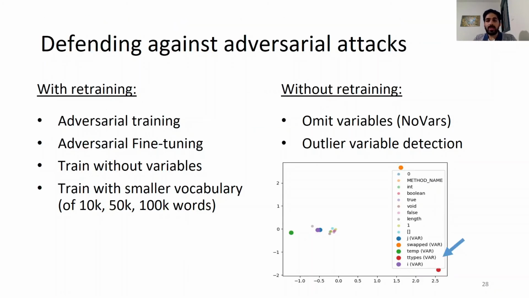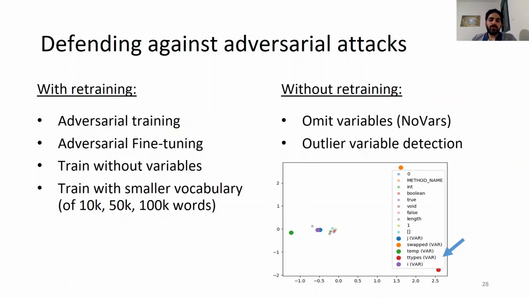After we saw the successful attacks, how can we mitigate them? We tried different approaches, some require retraining and some not. With retraining, we tried adversarial training, adversarial fine-tuning, training without variables, and training with smaller vocabularies. And without retraining, we fed the code to a defensive model before the model of code. The goal of the defense model is to fix the given input. This approach is appealing since it allows us to separate the optimization of the model from the optimization of the defense. And in that way, we can easily tune the balance between the two.